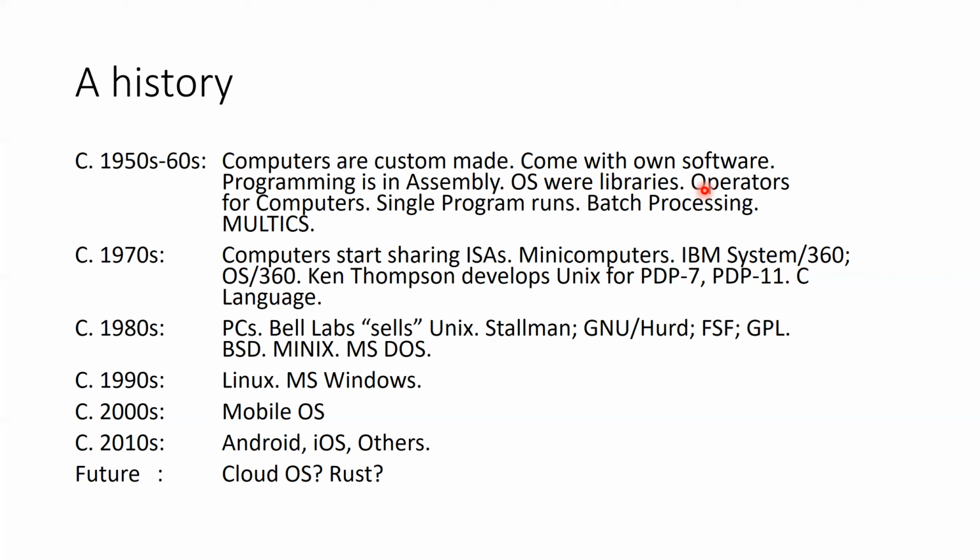If you wanted to run a program, what you would do is you would write your program on punch cards and then take those punch cards to the person responsible for running that computer. We used to call those persons operators. So the operator would take your pack of punch cards, feed it into the machine, and then run your program on the machine.